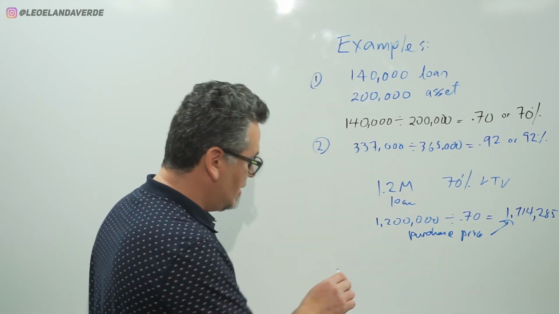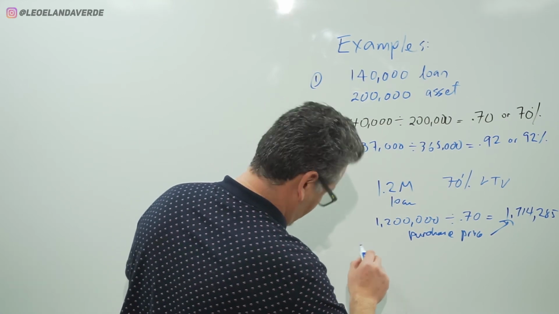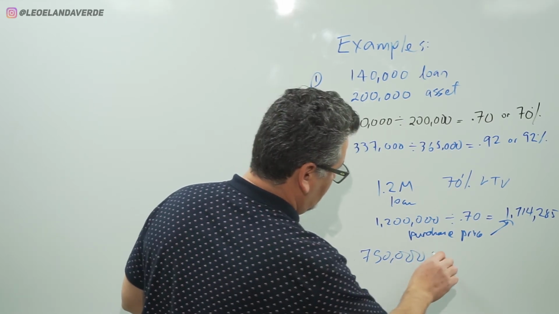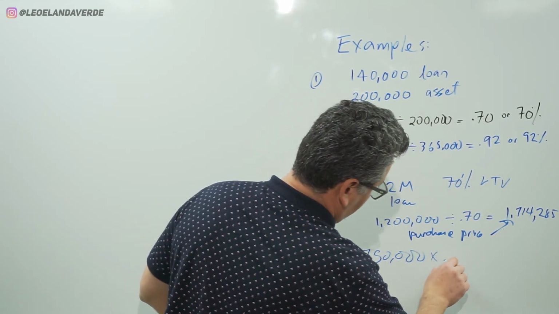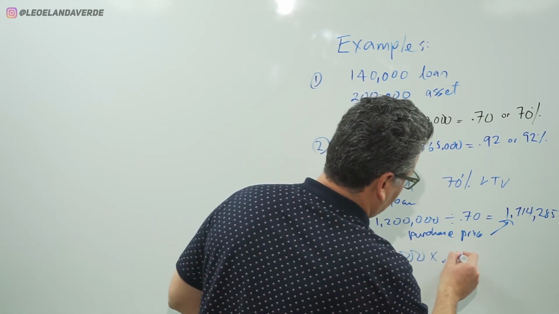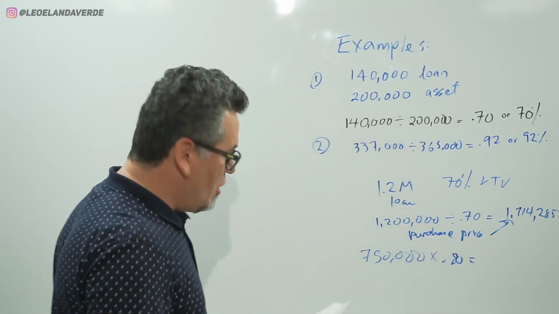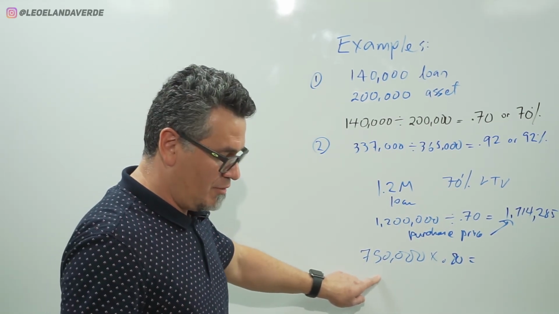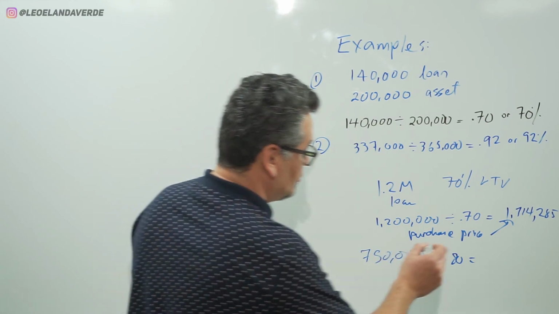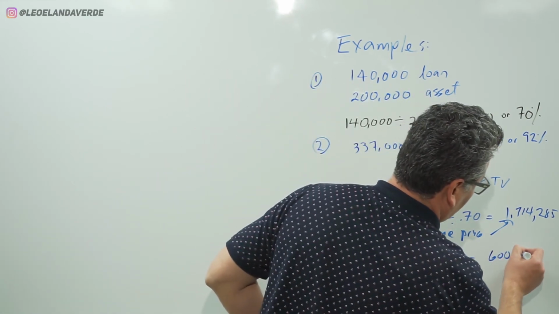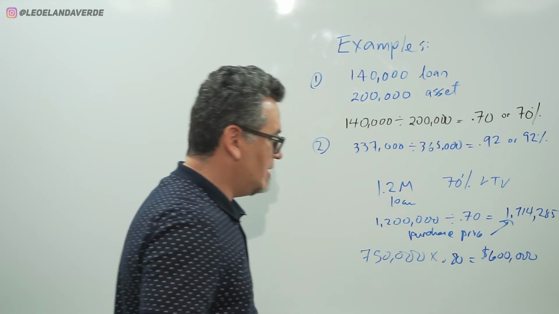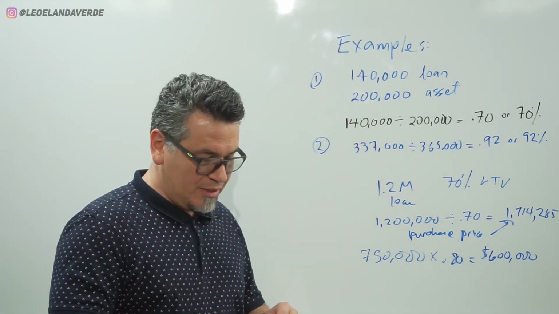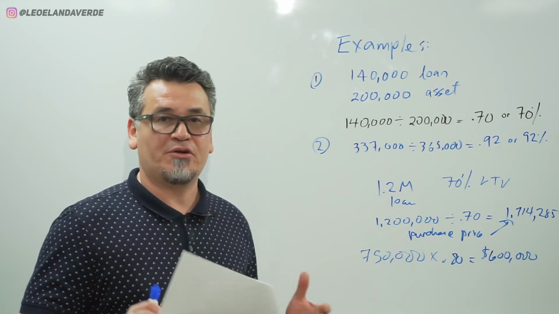So the maximum loan would be $600,000. That's how it works. If you know the formula, you can reverse engineer the different factors.